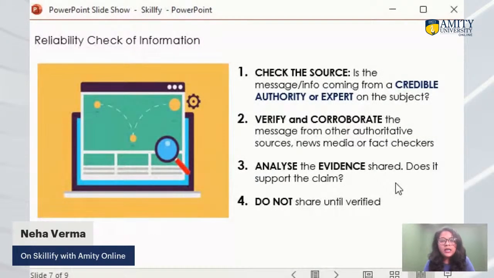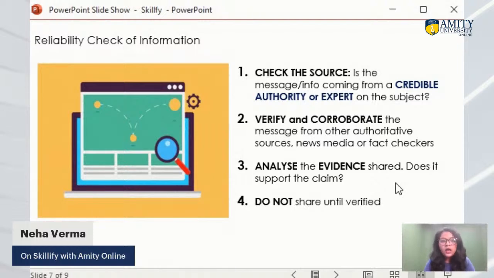So once you receive any kind of information, and there is some evidence available with this information, always analyze the evidence. Is it connected to the information directly or not, or is the evidence there just for the sake of evidence only? Does it support the claim or not? Always check this, and do not share the information with others until it is verified.